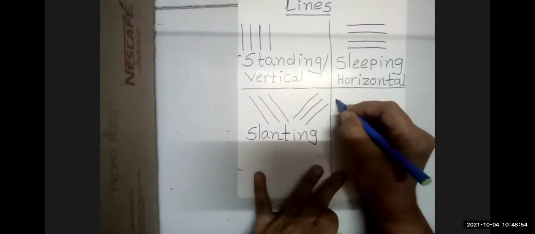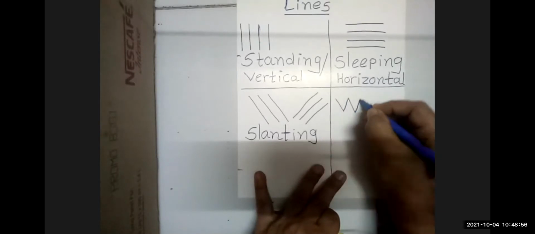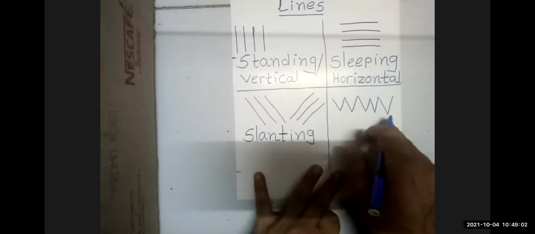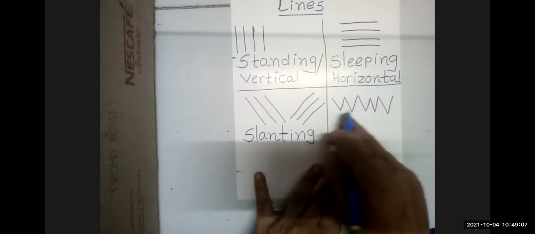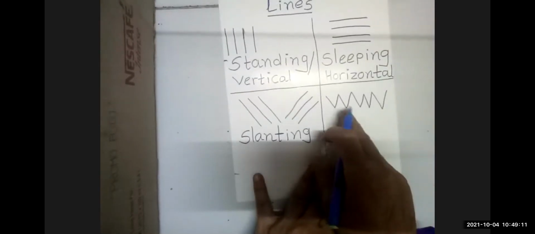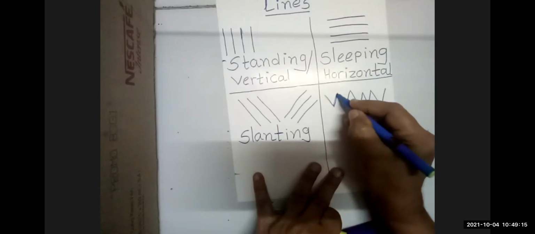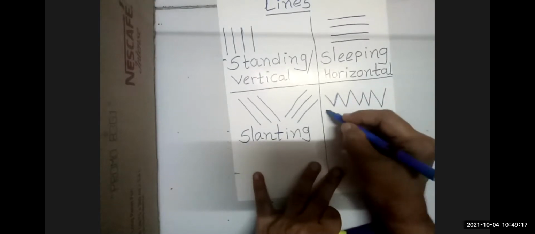Now next one. Look at this line. Do you know which line this is? It is a slanting line. But which line do we say this?